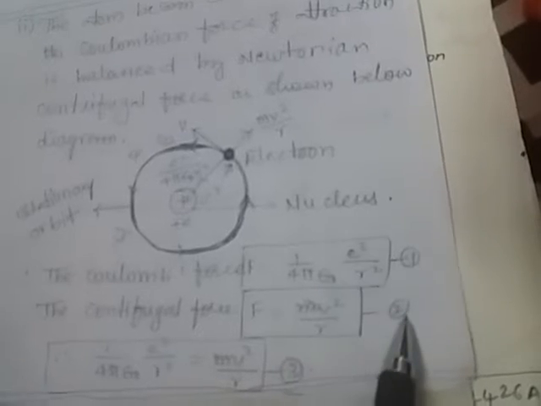Otherwise it moves with angular velocity omega, and angular acceleration alpha comes in, due to which angular momentum J also comes to the electron. Therefore the Coulomb force F equals 1 by 4 pi epsilon naught E square by R square, equation 1. The centrifugal force F equals mv square by R, equation 2. From equations 1 and 2, F equals F, therefore 1 by 4 pi epsilon naught E square by R square equals mv square by R. This is equation 3.